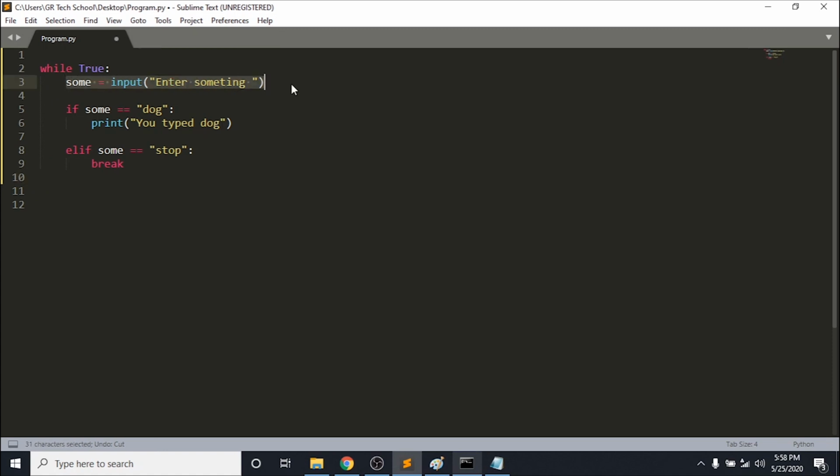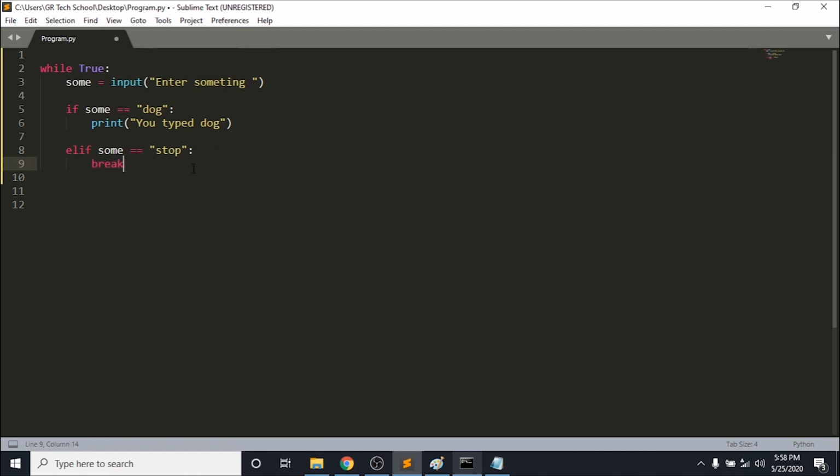Every time this program runs, we are asking for an input from the user. If the input is equal to dog, you just say you typed dog. I'm just explaining the concept. You can extend it with your own imagination and develop your application. That depends on you. Then if sum is stop, that means break the loop.